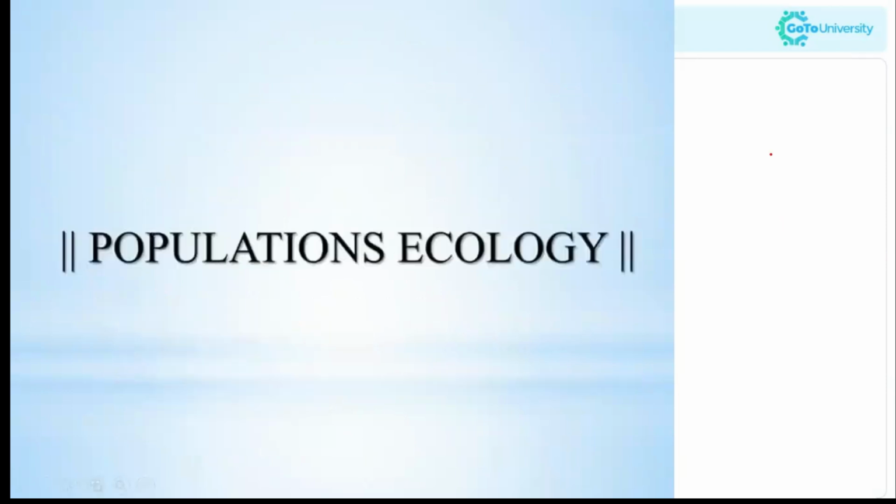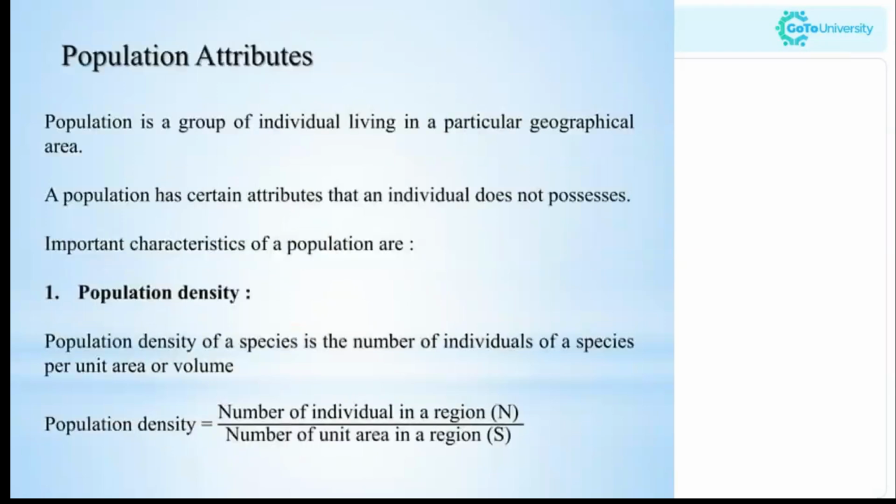Now we are getting into the major topic, that is populations. So far we were learning about the abiotic factors which affect organisms. Now, population. We already discussed the definition: a group of individuals living in a particular geographical area, having certain attributes that an individual does not possess. So what are the characteristics of a population? It is population density. We can't say organism density. Organism is about a particular individual, while population is about a group of organisms.